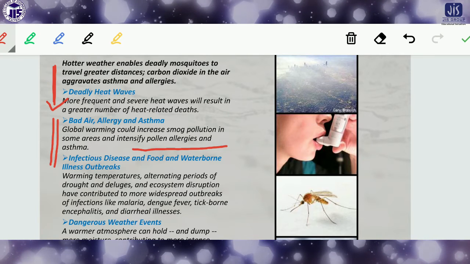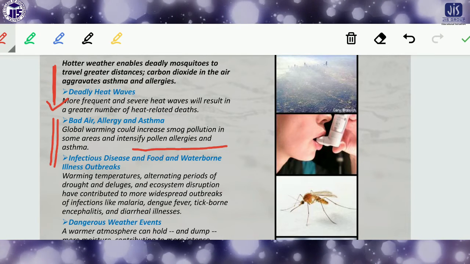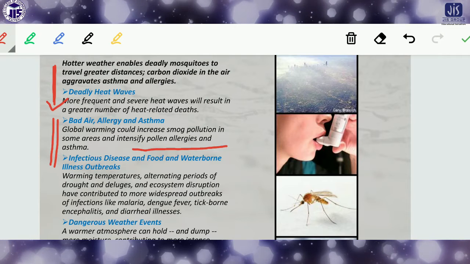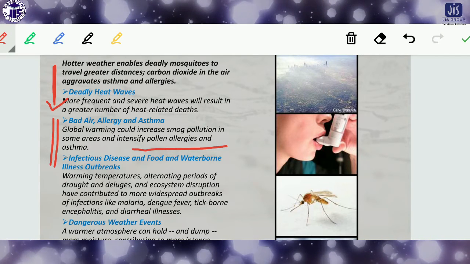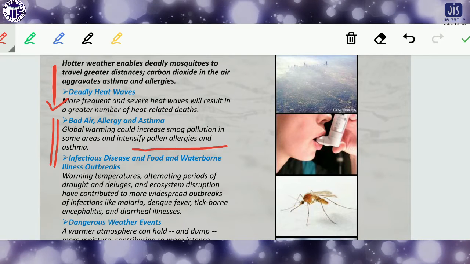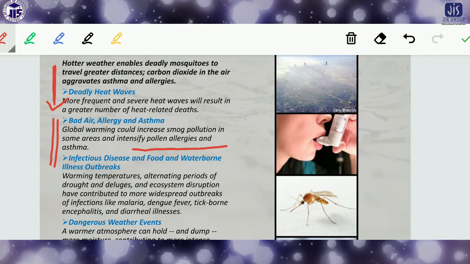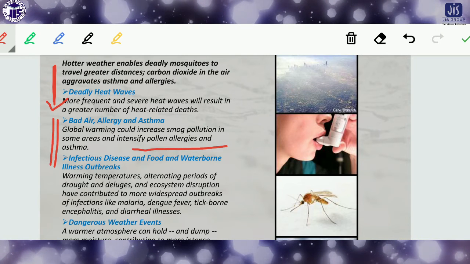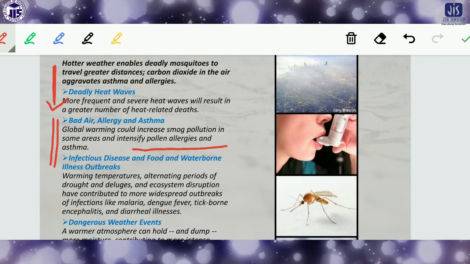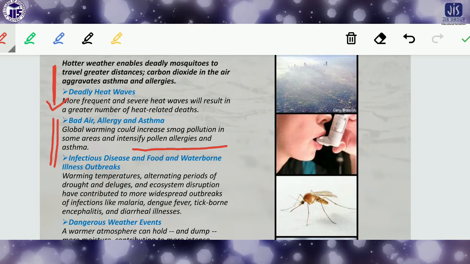So these are all indirect effects of global warming, because if you think about a few years back, or 20 to 25 years back, what was the weather at that time, and now what is the weather? There is a major change in this duration. Why? Because of the increasing temperature of the earth. With the increasing temperature of the earth, all the other scenarios are also changing.